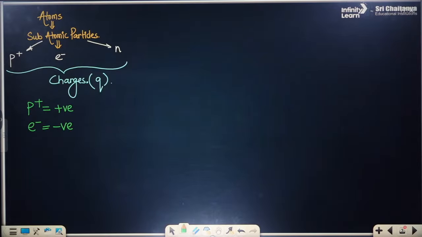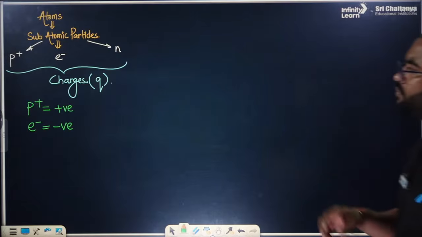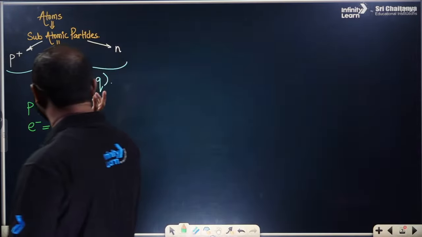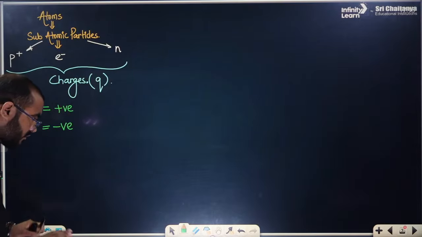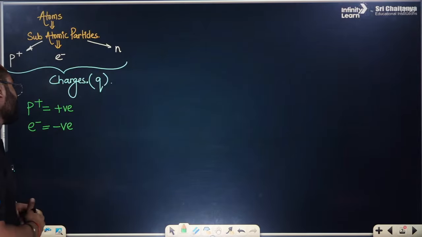Fine, we have understood this much. So the proton is positively charged, the electron is negatively charged, and the neutron is completely neutral. Very good.